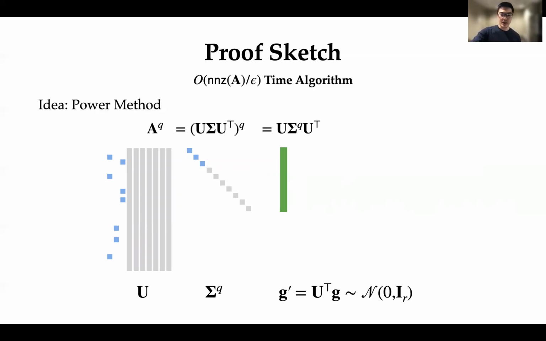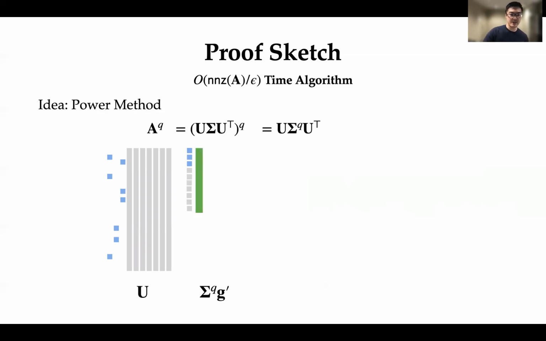And then next, I'll multiply this Gaussian vector by this diagonal matrix Sigma to the power q. And what this gives me is a different Gaussian vector where each of the coordinates is scaled by sigma_i to the power q. And since these Gaussian entries are basically just like sign flips, they don't really affect the order of magnitude of these entries. I'm just going to throw this away for simplicity.